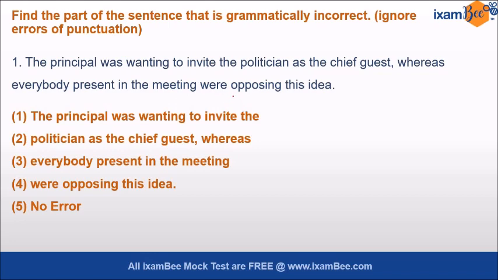So friends, there is a rule in grammar which is called subject-verb agreement. Now here everybody is singular. So since everybody is singular, this is the subject and this is the verb. Subject and verb should agree with each other. So since the subject is singular, everybody is singular, here was should be used, which is a singular verb. So where do we have were here? The 4th part is the erroneous part. So option number 4 is the correct answer. Now let's see another question of this type.